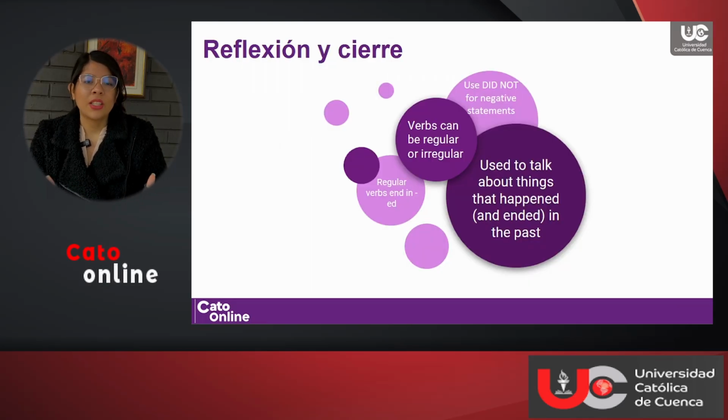So finally, we're going to use the past simple to talk about things that happened and ended in the past. We're going to be using regular and irregular verbs in affirmative sentences. Remember that regular verbs end in ed as a general rule, and that for negative statements we're going to use did not and then a verb in the base form. Same with questions where we use auxiliary did and then the verb in the base form.